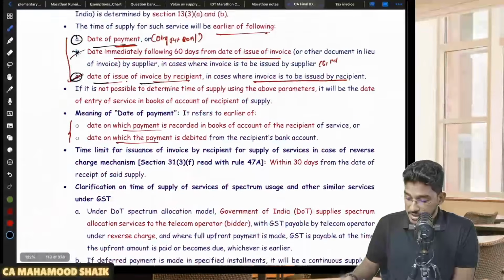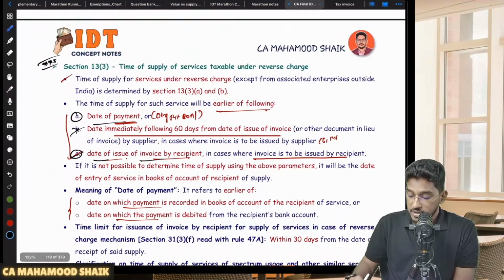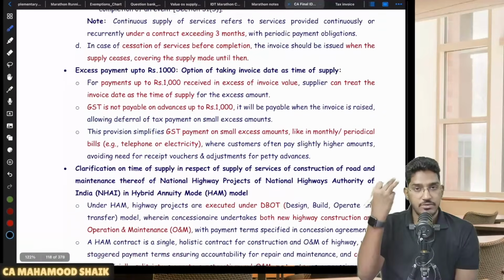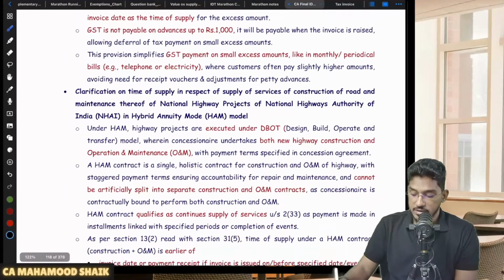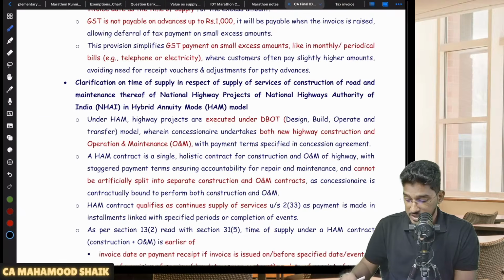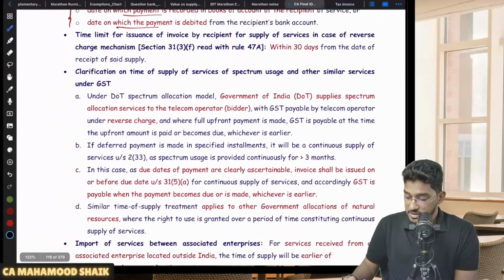They have simply told three dates which are required to be compared. In case of 12 subsection 3, it is: date of payment, the 31st day from the date of issuance of the invoice, and the date of receipt of the goods. Like that they have told under 12 subsection 3. So whichever is earlier. Okay. Right. So this is regarding 12 subsection 3. Now 13 subsection 3, there is one more point regarding it also.